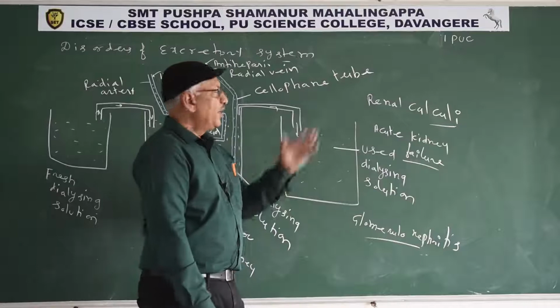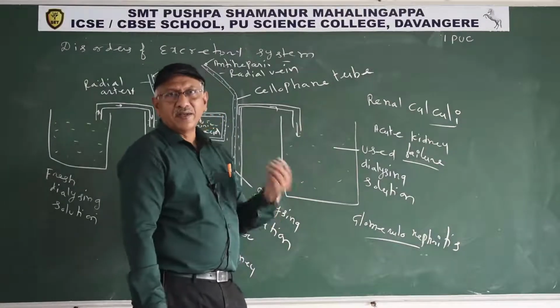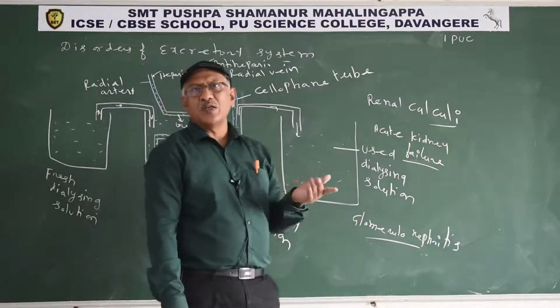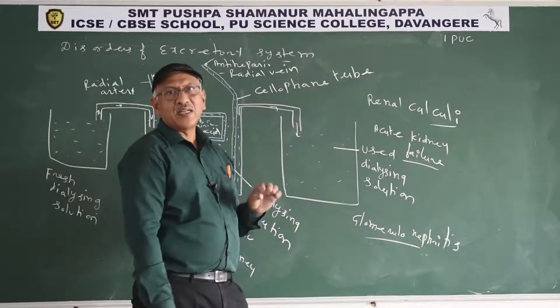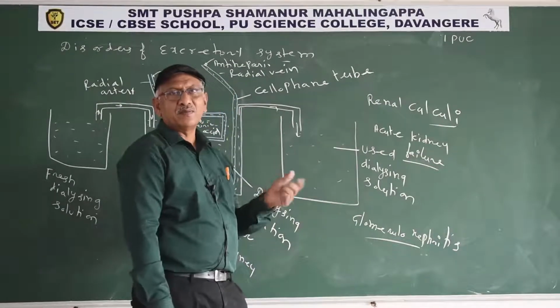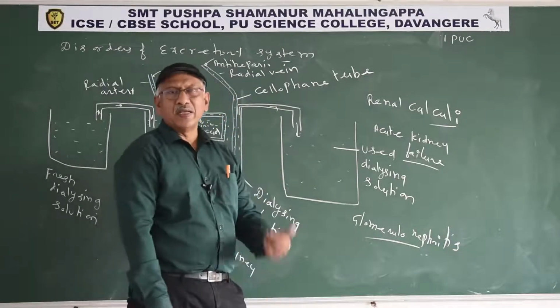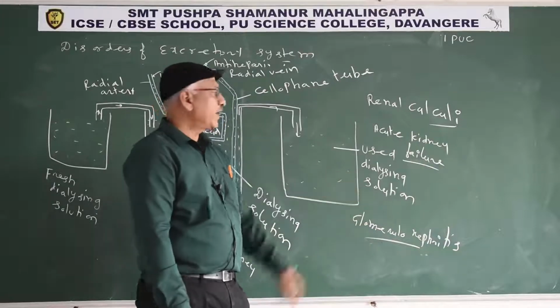Second one, acute kidney failure. Suddenly the kidney fails to perform its function effectively. Renal calculi, or kidney stones, are salts, particularly sodium oxalates or phosphates, present in the renal calyx and renal pelvis. Severe pain occurs. Renal calculi. Glomerulonephritis is swelling, inflammation of the glomerulus.